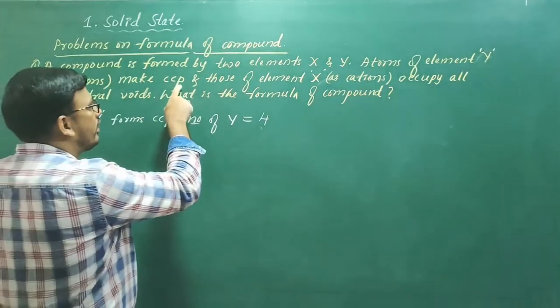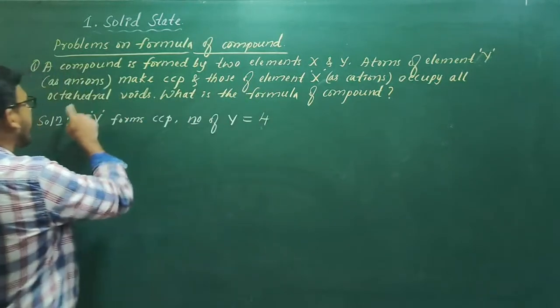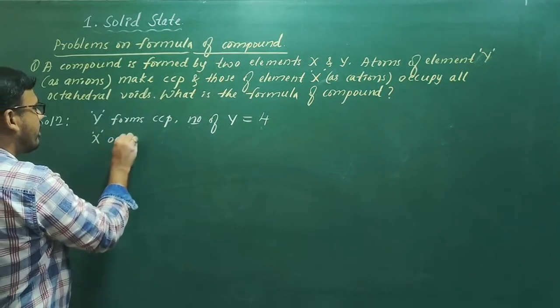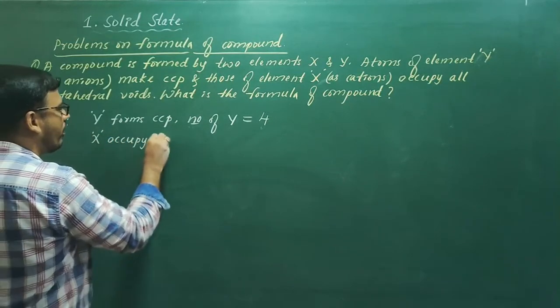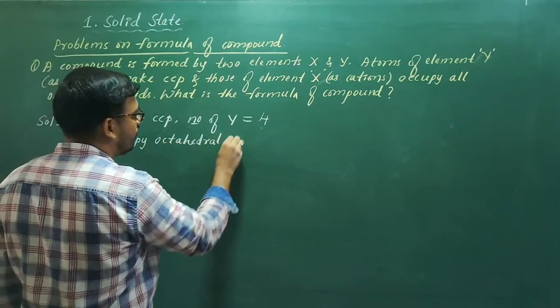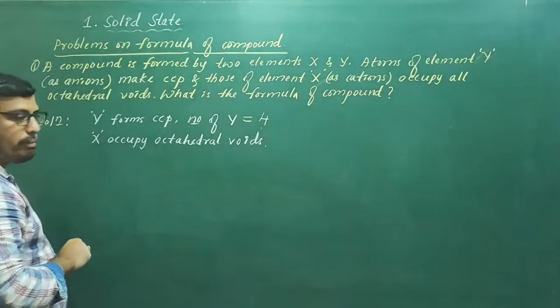See, the element Y present is 4. Element X occupies octahedral voids. So how many X will be present?